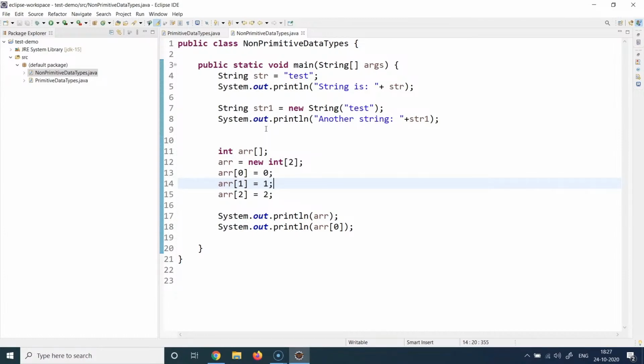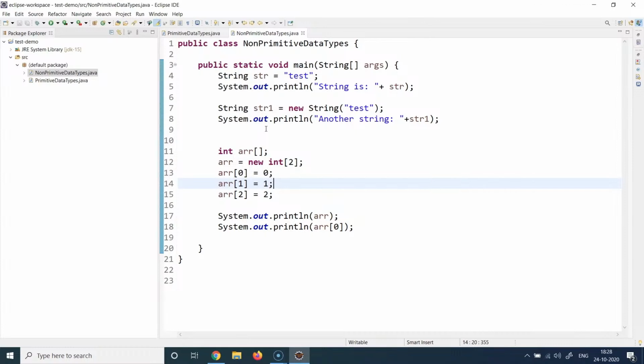And the first non-primitive data type we are going to talk about is string. And before I go on further, I should also mention that it's very debatable in the Java community to call string a non-primitive data type. Technically speaking, string is a special data type. It neither fully lies in the primitive category, nor fully in the non-primitive category. I'm covering this as a non-primitive data type because it's a bit inclined towards the non-primitive category.